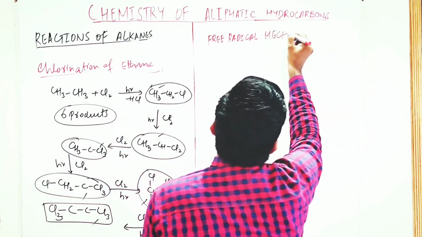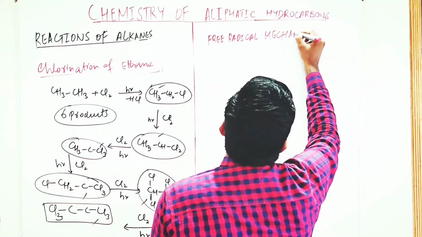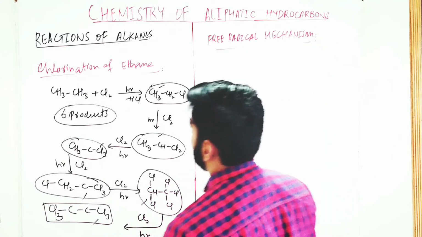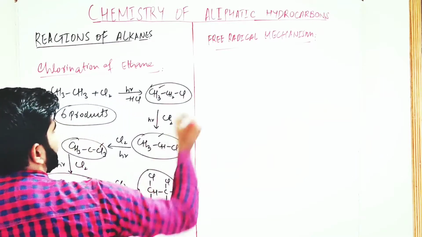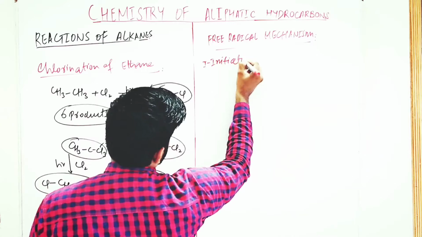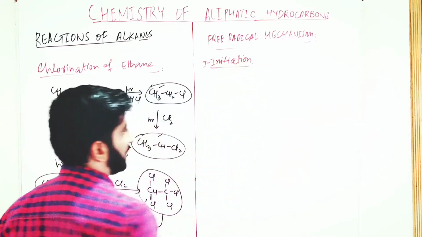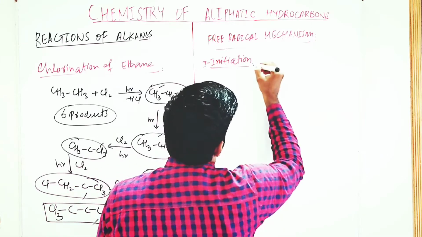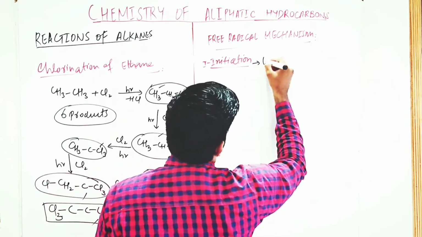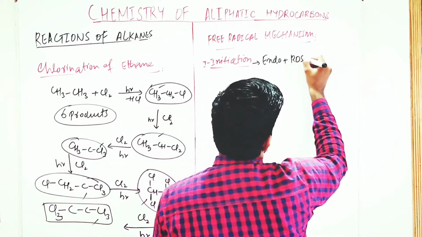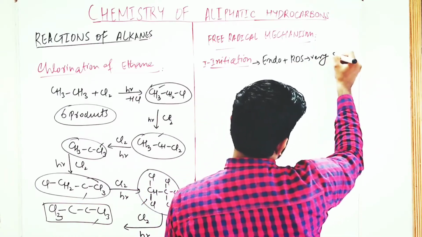Free radical mechanism for chlorination of ethane. So the first step is our initiation step. It is endothermic and the rate determining step, because it is a very slow step.